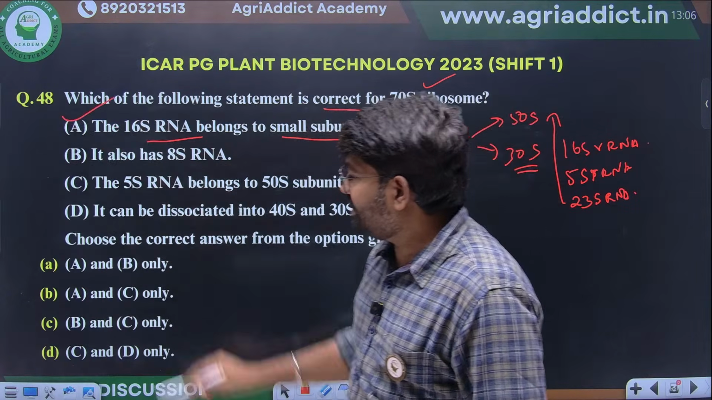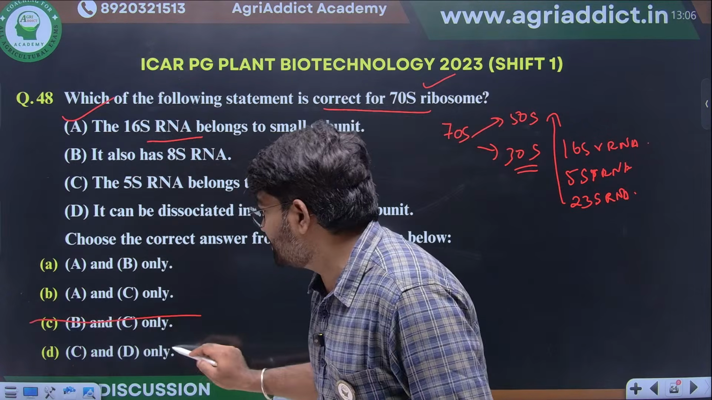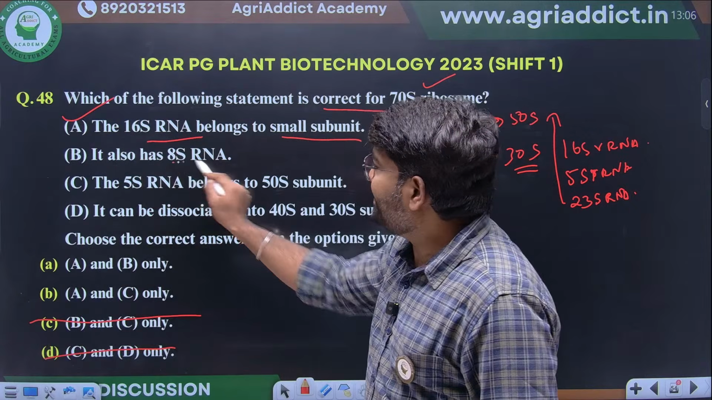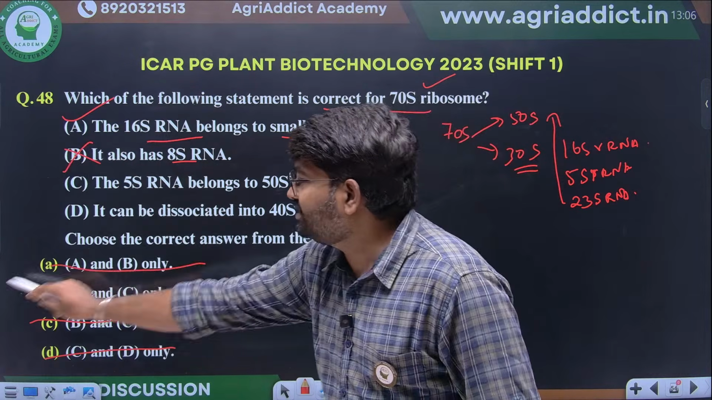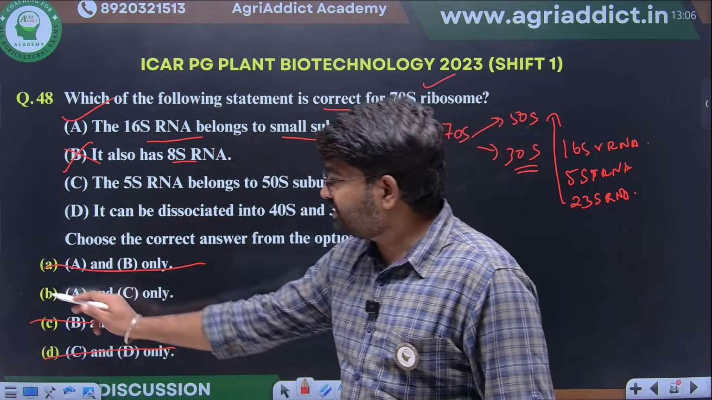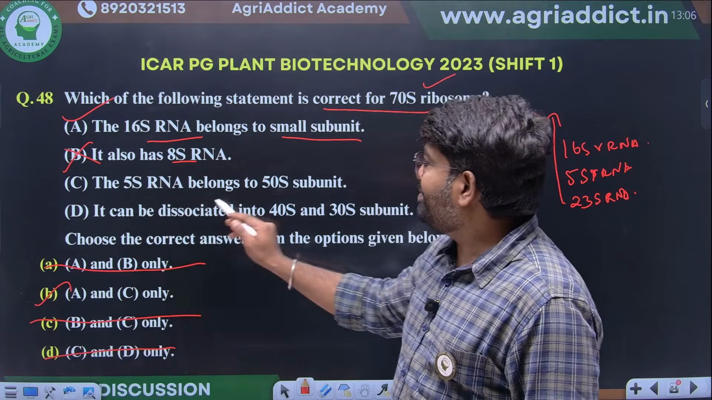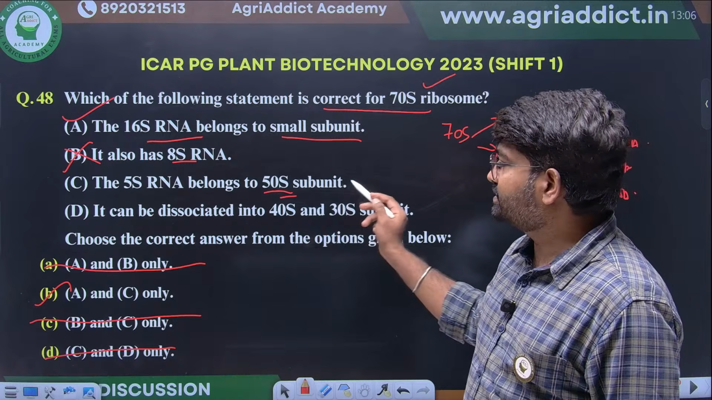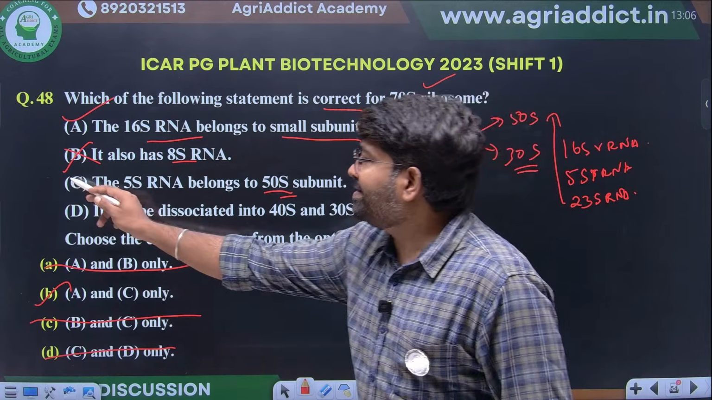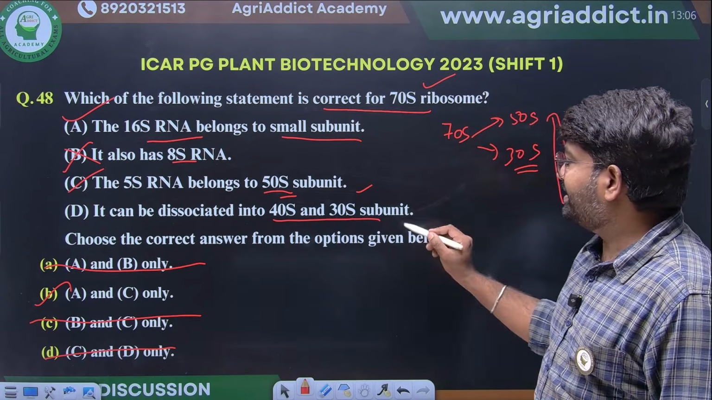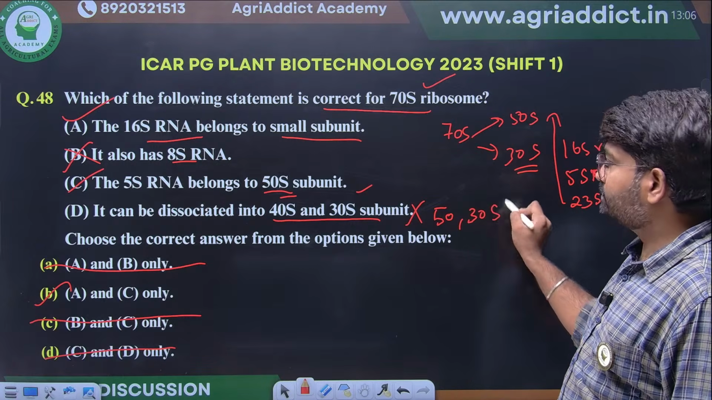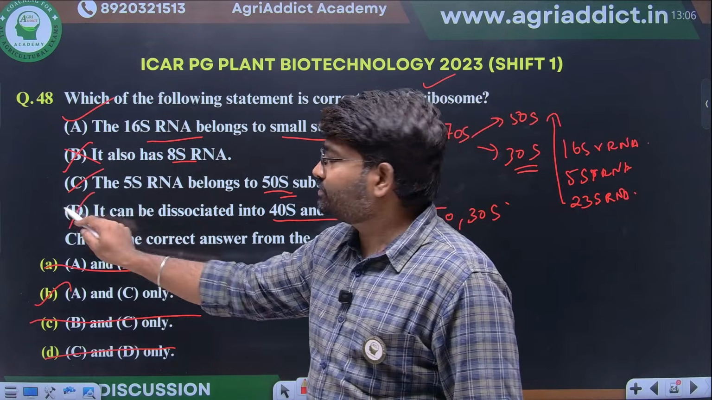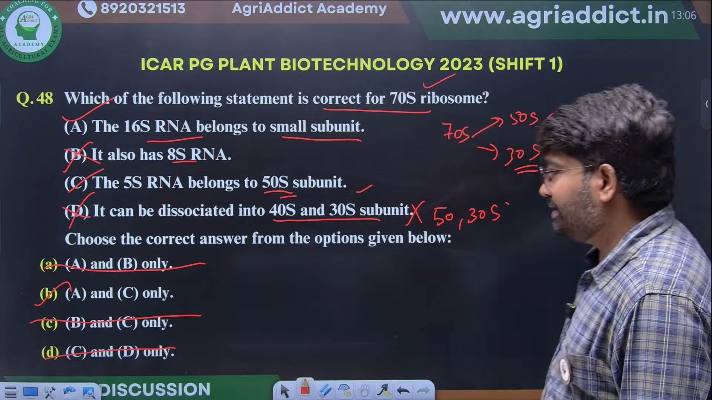Yes, A is correct. Wherever A is coming, that is correct. It also has 8S? No, 8S will never come. So wherever B is coming, it will not come. 5S RNA belongs to the 50S subunit. Yes, this is also correct. It can be dissociated into 40S and 30S? No, this will dissociate into 50S and 30S. So this will also not come. So A and C is the right option.